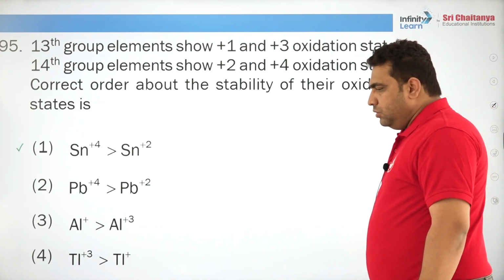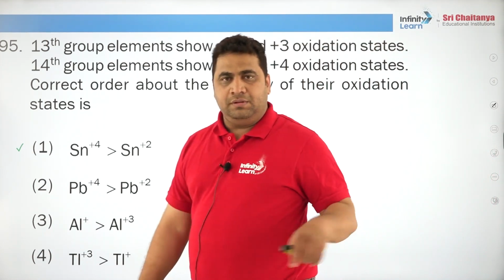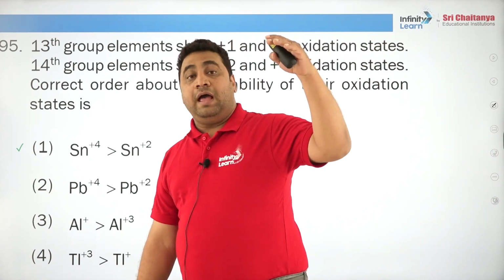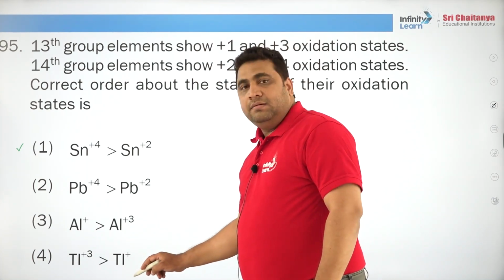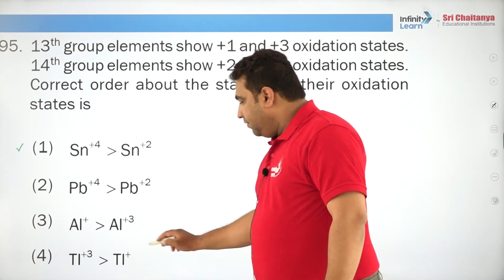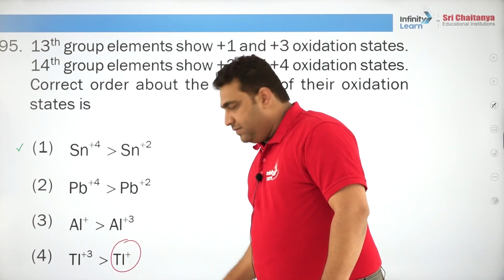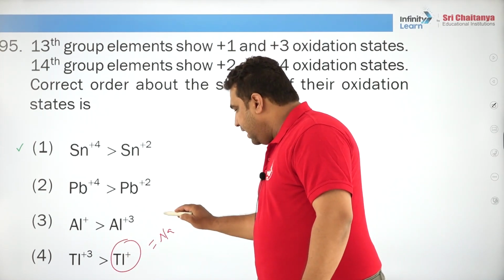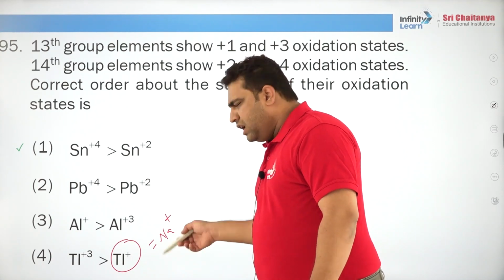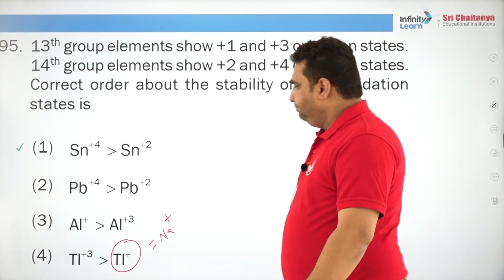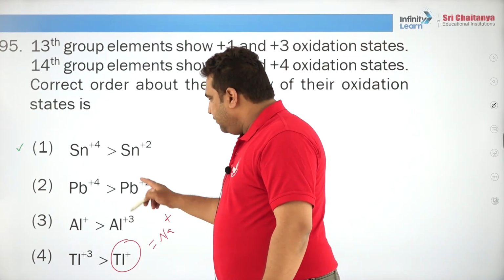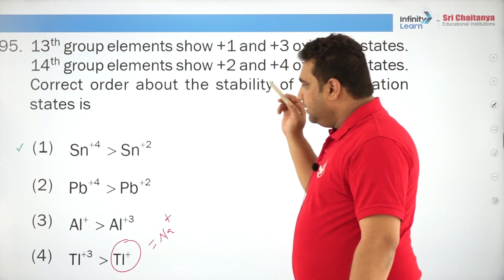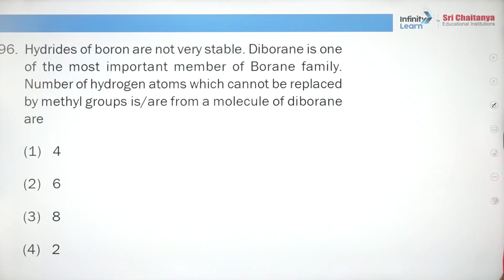So, everybody should know higher oxidation states are more stable than lower, because higher oxidation states react also more. And remember, thallium in 3A, are you following? It shows inert pair effect and it is very stable and it behaves like sodium ions and it will form all compounds like sodium. Aluminium +3 is more stable, thallium +1 is more stable, only that is the relevant exception case.